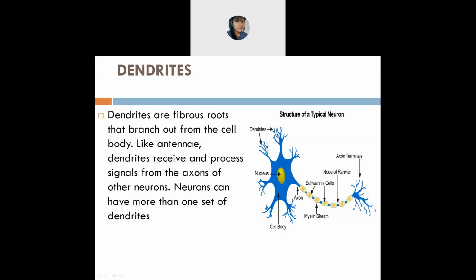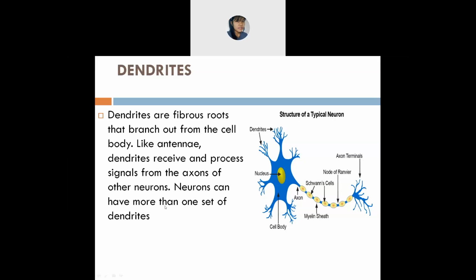If it gets connected, these dendrites will automatically connect with it. This axon terminal will again get connected with another neuron below it, and again another neuron. In this way they will connect with each other.